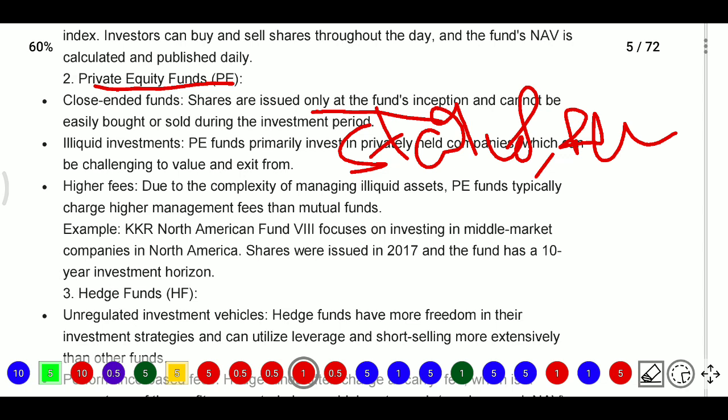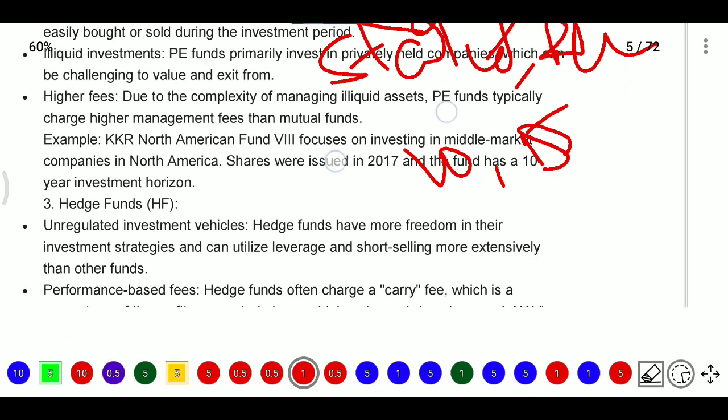For example, the KKR North American Fund focuses on investing in middle market companies in North America. Shares were issued in 2017, and the fund has a 10-year investment horizon. So they will go for 10 years or 8 years, a long-term period. They need to manage it for 10 years, so for that they will charge more.